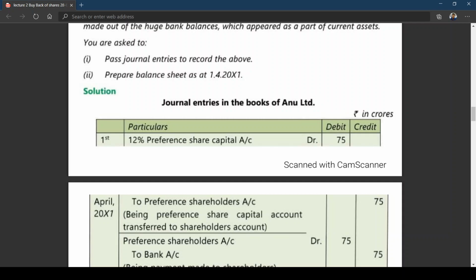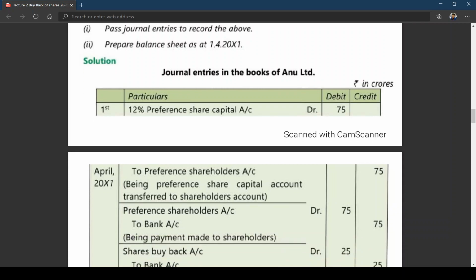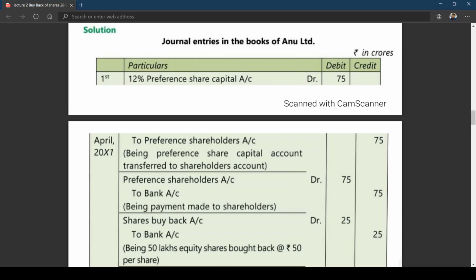Shares buyback account at R. That is, equity shares buyback account at R to bank account. Am I right? You can see the entry: equity shares buyback account at R to bank. Of course, they have written shares buyback. Being 50 lakh equity shares bought back at 50 rupees per share. It is coming to 25 crores.